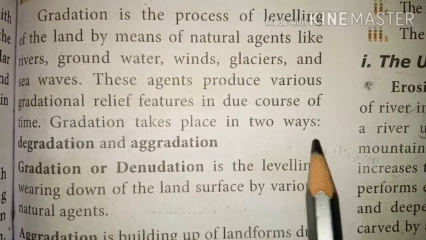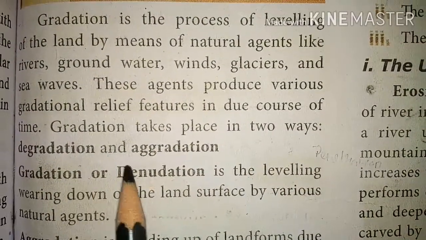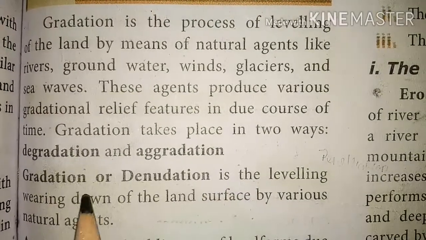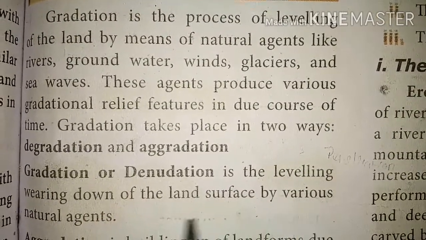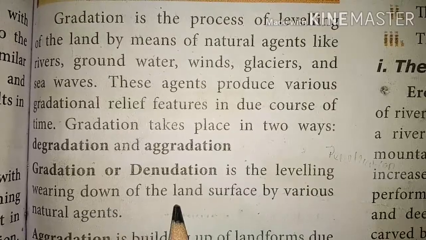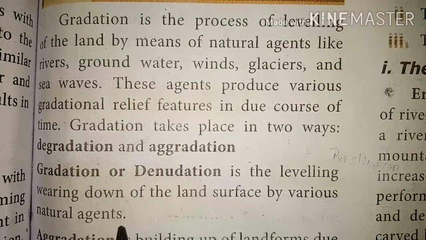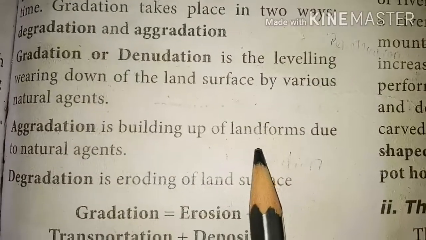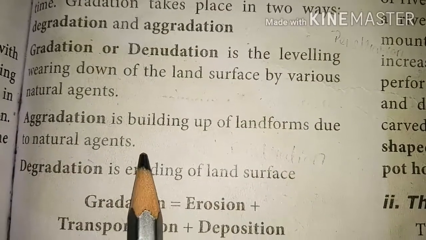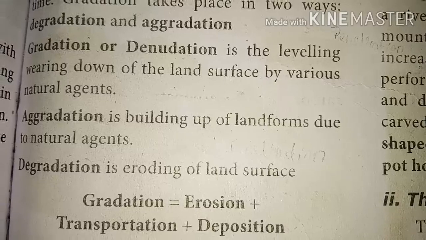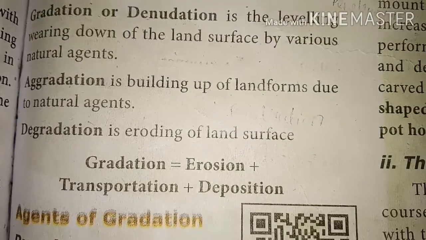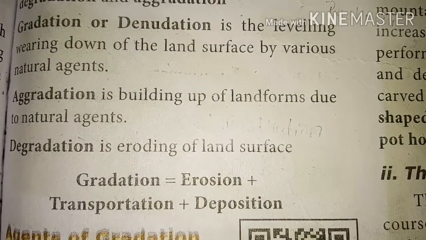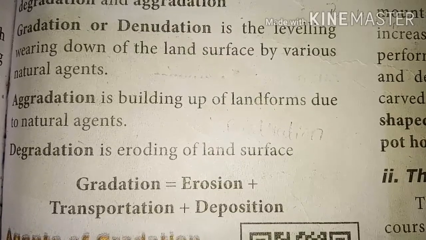Gradation takes place in two ways, degradation and aggradation. Gradation or denudation is a leveling, wearing down of land surface by various natural agents. Aggradation is building up of landforms due to natural agents. Degradation is eroding of land surface. Gradation equals erosion plus transportation plus deposition.